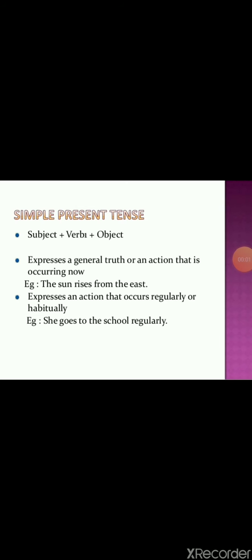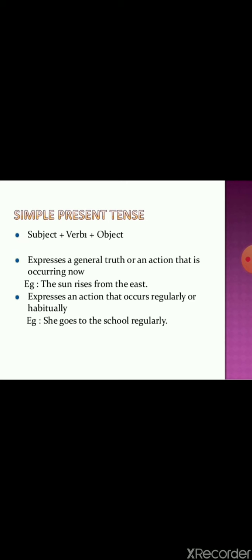Simple present tense: subject plus verb plus object. This is the structure of the sentence, and it expresses a general truth or an action that is occurring now. The sun rises from the east always. Okay, it's a universal truth. So we always use present tense in such types of sentences.